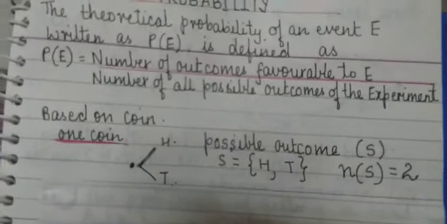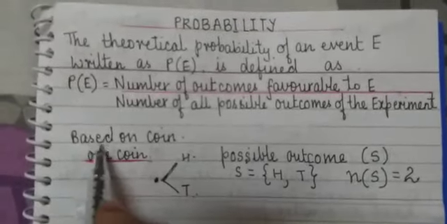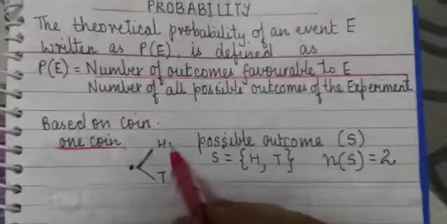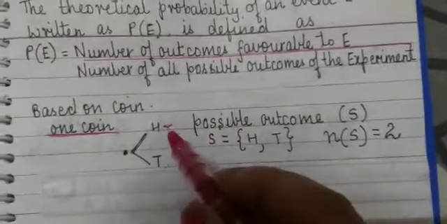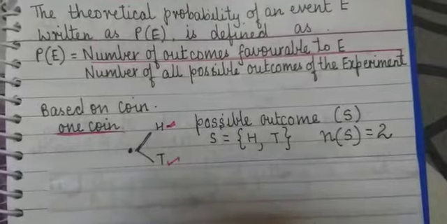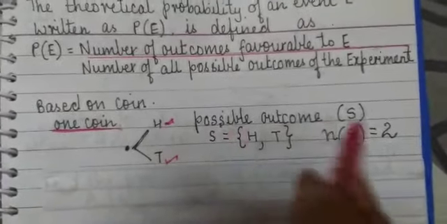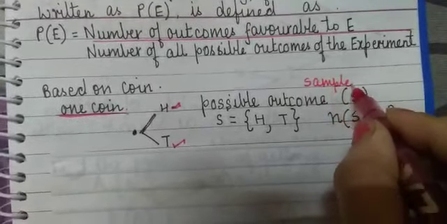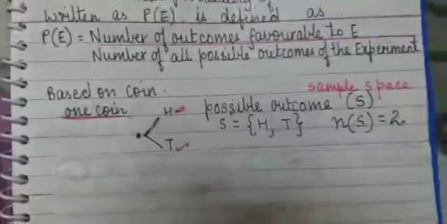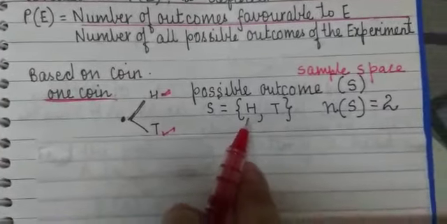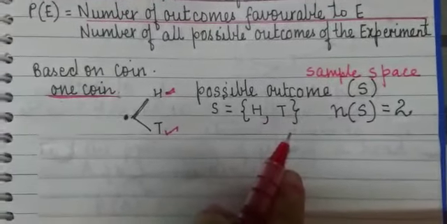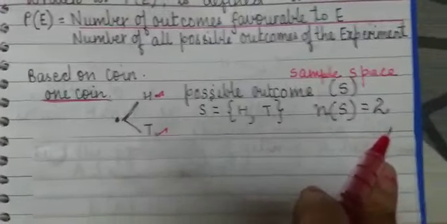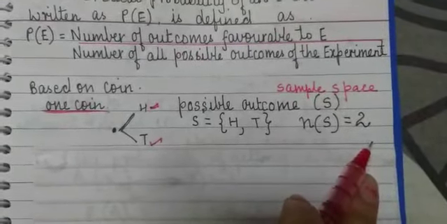Now, today we are going to do problems based on coins. When we flip one coin, either head will come or tail will come. So what are the possible outcomes? This we also call the sample space. So the sample space is, either head will come or tail will come. So the total number of possible outcomes is 2. Is it clear to you?